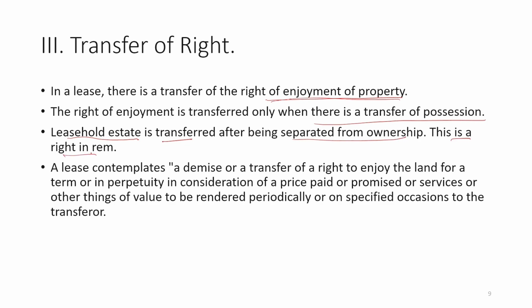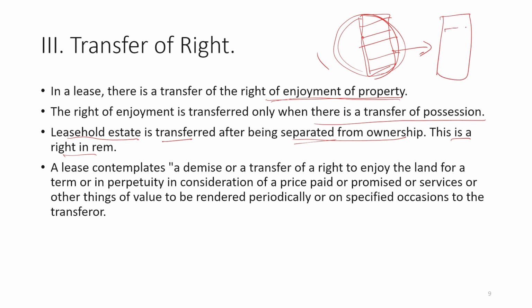What is the meaning of this? Ownership is one complete bundle of rights. Out of that, suppose some rights are important for enjoyment of the leased property. That part will be transferred to the lessee. It is separated from ownership and these rights go to the lessee. Suppose the lessee is Mr. B, but ownership will always remain with the owner, that is A.